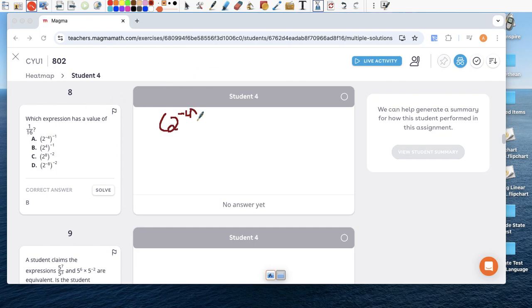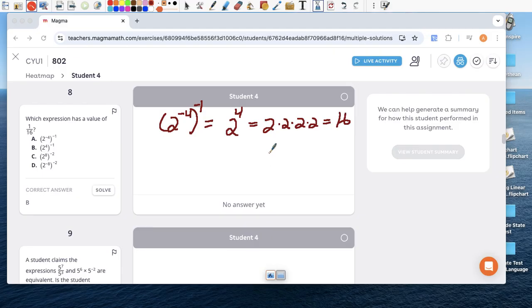2 to the negative 4th, to the negative 1. It's an exponent raised to another exponent. So what's the rule? Exponent to another exponent, the rule was multiply the two exponents. So we get negative 4 times negative 1, which is positive 4. And now the negatives are gone. 2 to the 4th is 2 times 2 times 2 times 2, which equals 2, 4, 8, 16.